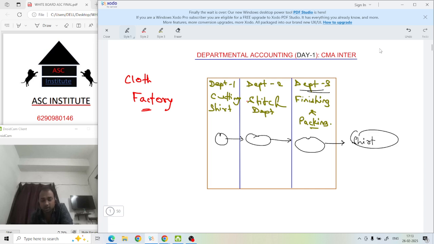Okay, you will get this finished goods shirt, and the shirt is now saleable. This can be sold in the market.